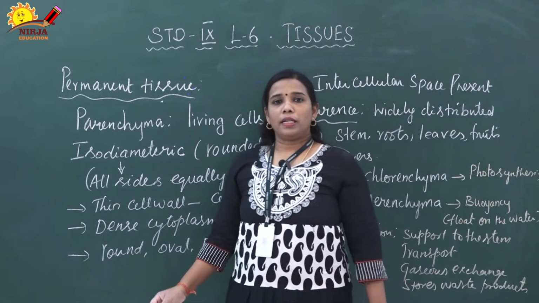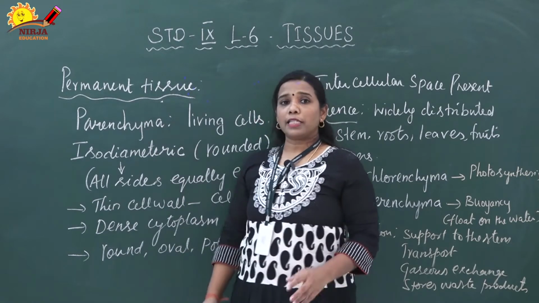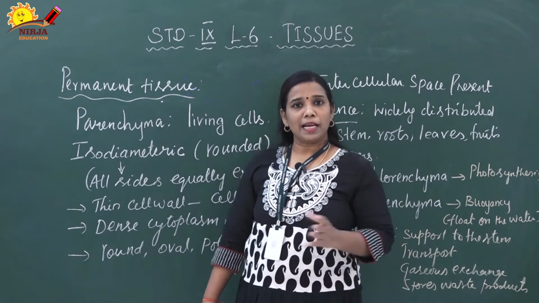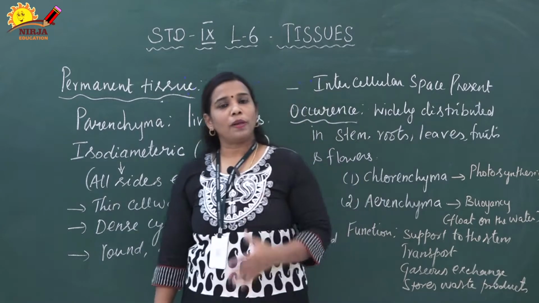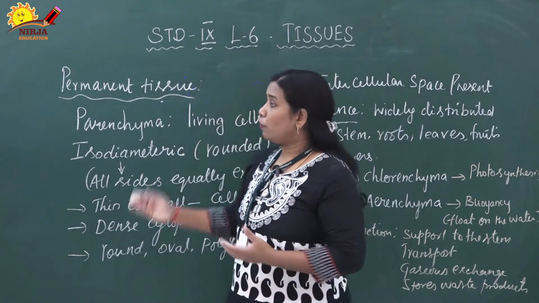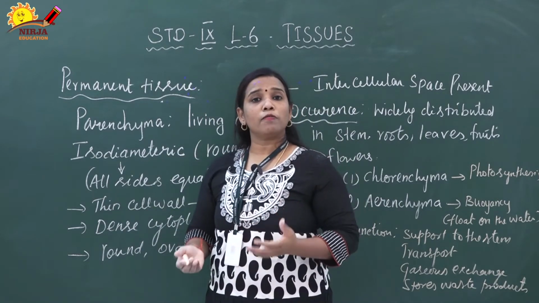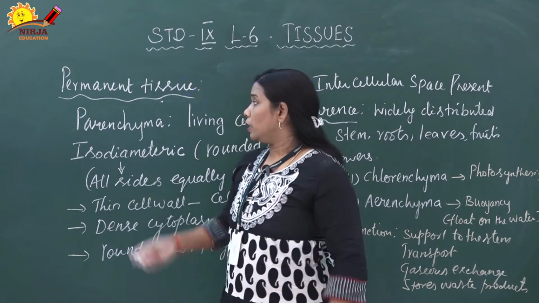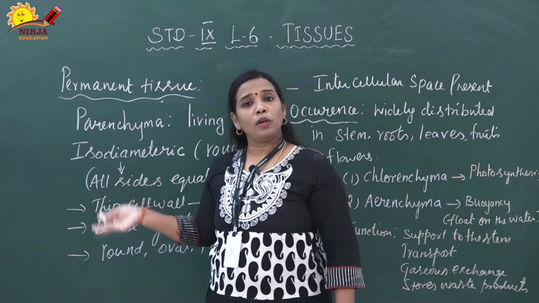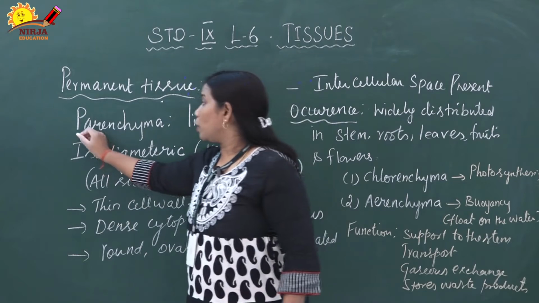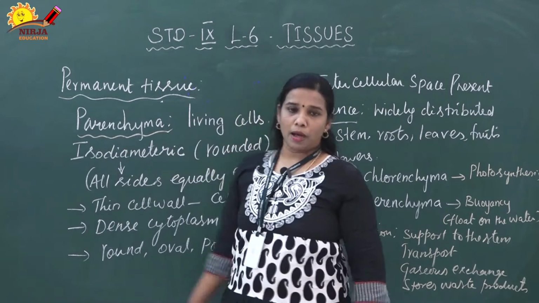As I have told already, permanent tissues are classified into two types, simple and complex. The simple and complex definitions we learned already. Now we are going to learn about the types of simple permanent tissue. There are three types: parenchyma, collenchyma and sclerenchyma. First we are going to discuss parenchyma.